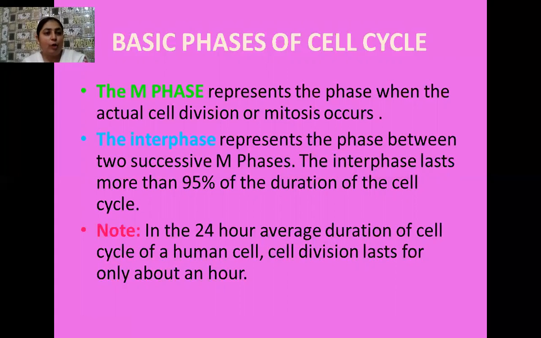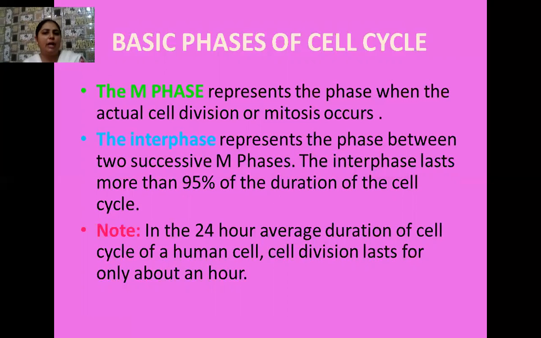And you also remember that meiosis takes place in the germ cells or the reproductive cells after the stage of puberty. It is also of two types: meiosis 1, which is the actual meiosis and always takes place in reproductive cells, and meiosis 2, which is very similar to mitosis and is related with the growth of the cells.